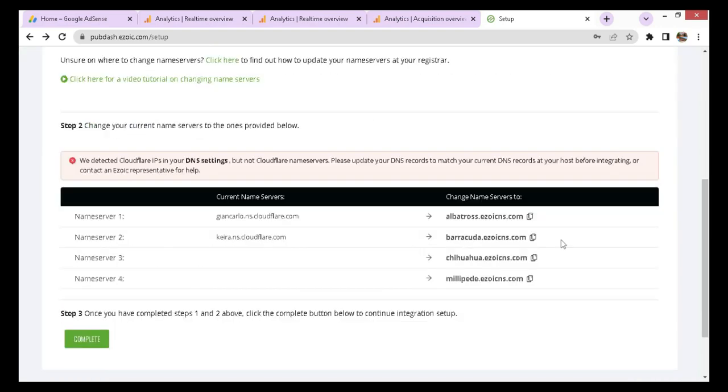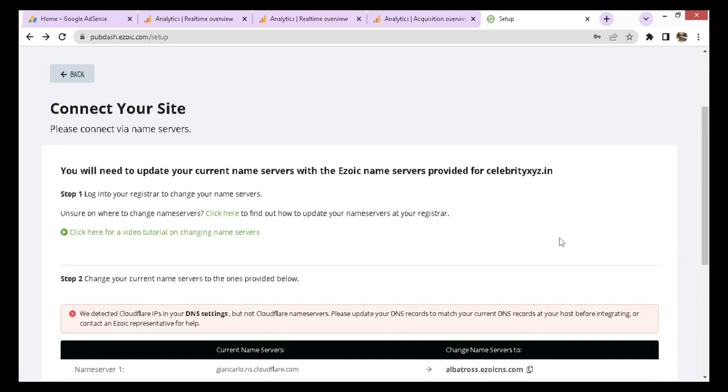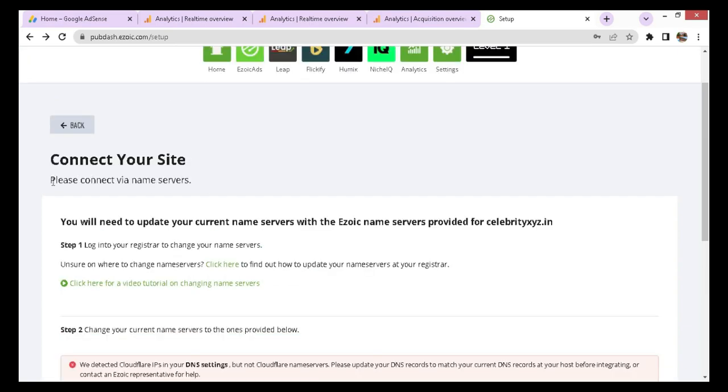They ask you to change the servers and connect to their servers. This is one of the most important options that is required to be completed. They also have a complete video on how to change the servers. They detect where your servers are located and ask you to change the servers to their servers.